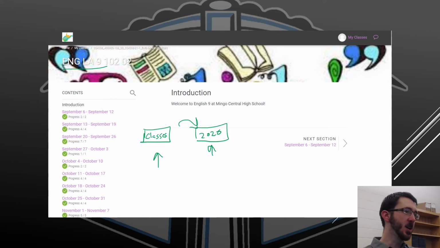As you can see here, you'll receive a green check mark whenever you complete a week or a task or anything that's assigned there. But you want to make sure that you actually turn in the assignment that you were supposed to complete, because it doesn't always check to make sure that you completed your assignment before it gives you a green check.